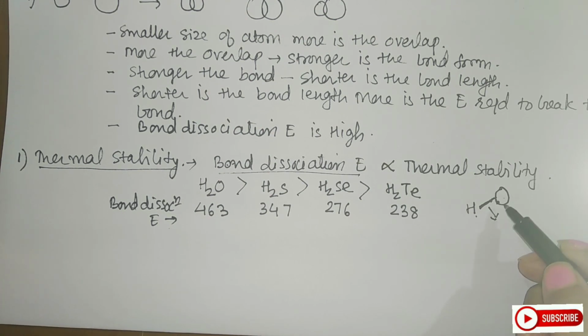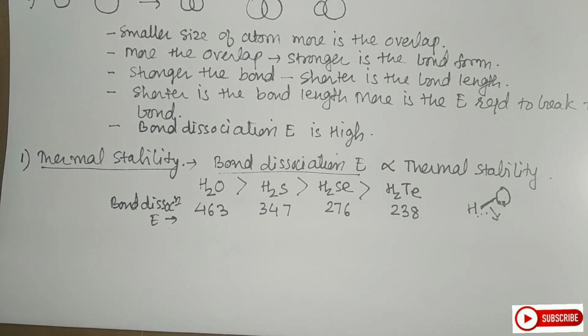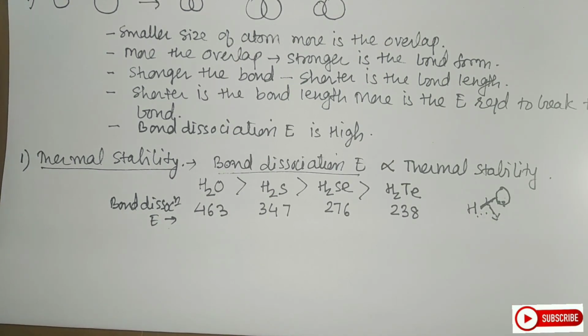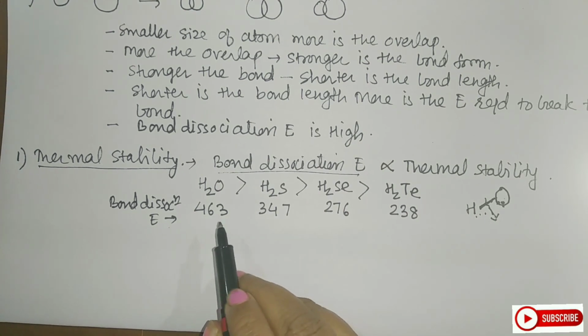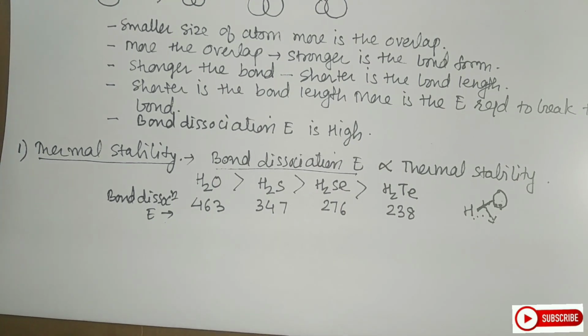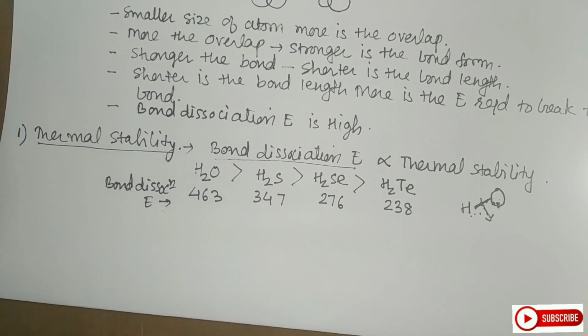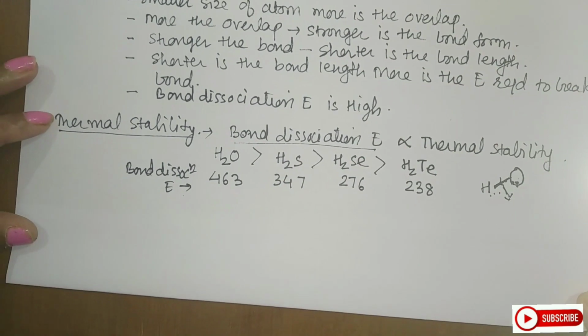As this M-H bond strength decreases, the bond becomes weaker. As the bond becomes weaker, less amount of energy is required to break this bond, and therefore thermal stability decreases as we move down the group for the hydrides. And so this is one more reason why bond dissociation energy, or thermal stability, is more for water. An additional factor which is governing here is hydrogen bonds. I hope you have understood what is thermal stability.